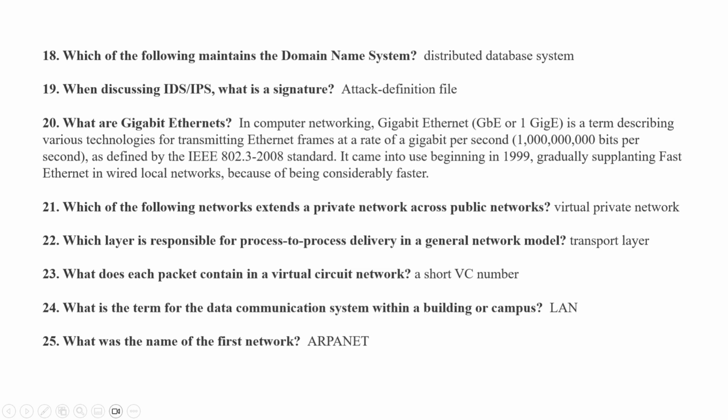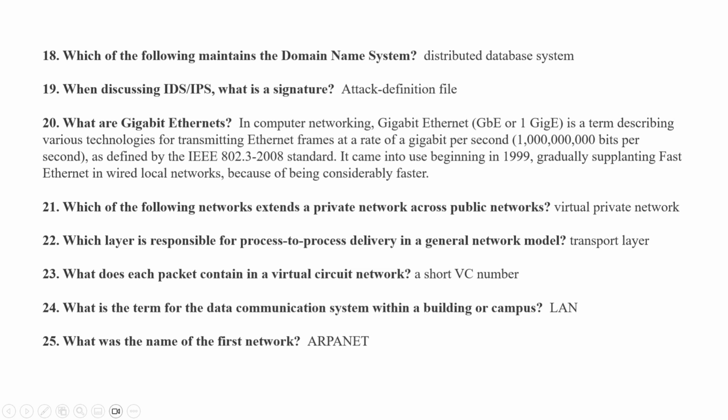In computer networking, gigabit Ethernet, GbE or 1 GigE, is a term describing various technologies for transmitting Ethernet frames at a rate of a gigabit per second, 1 billion bits per second, as defined by the IEEE 802.3-2008 standard. It came into use beginning in 1999.